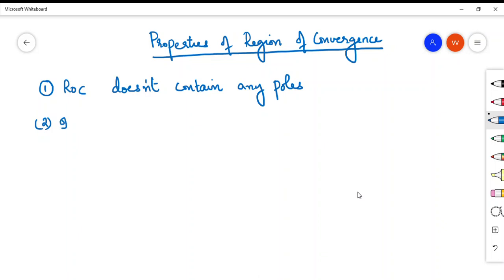Second property: with this property you can directly say the ROC of a right-sided signal.